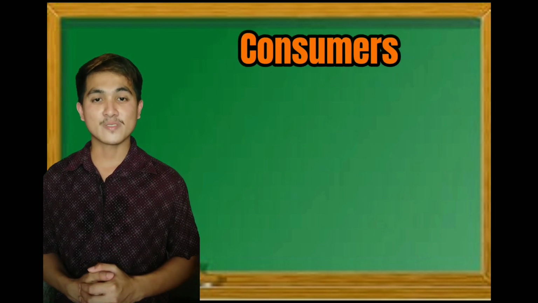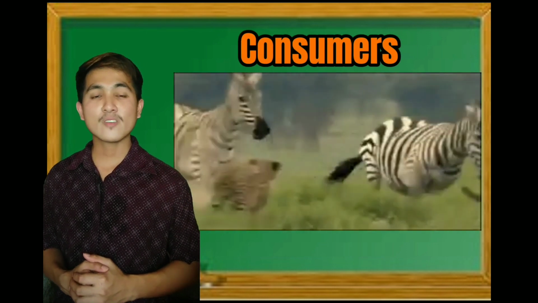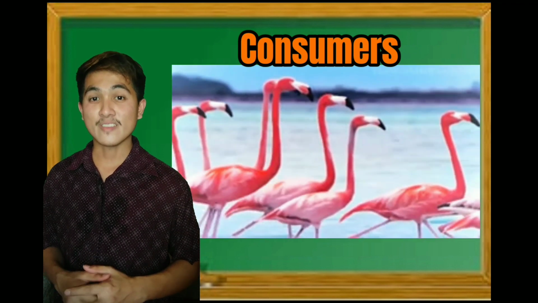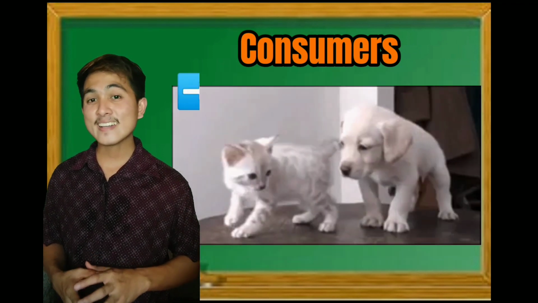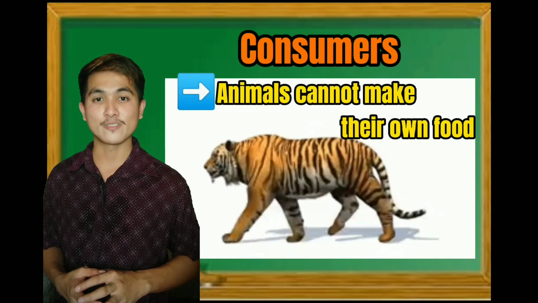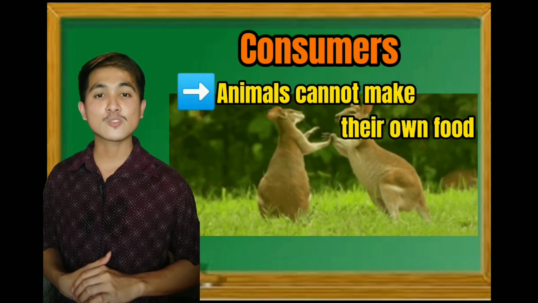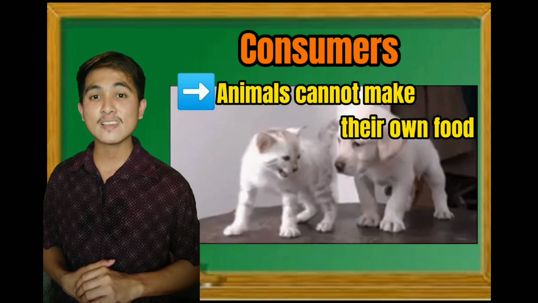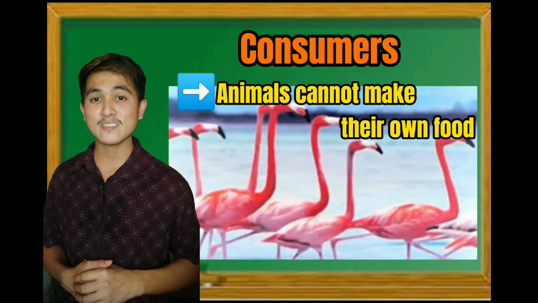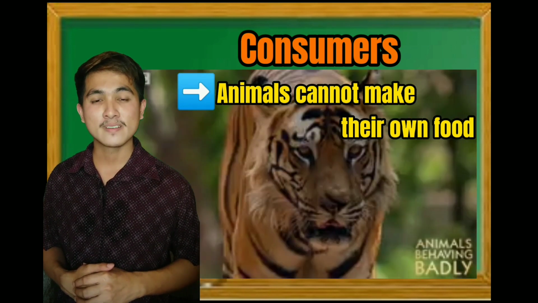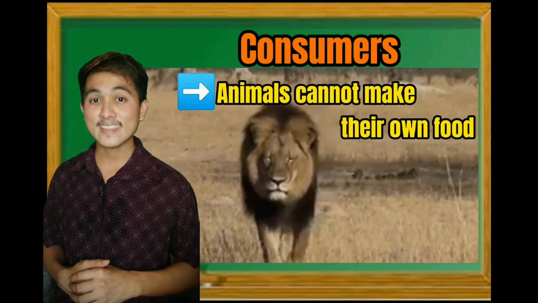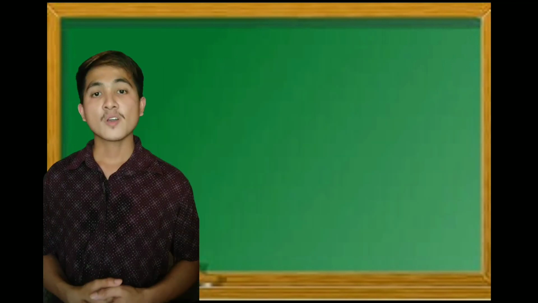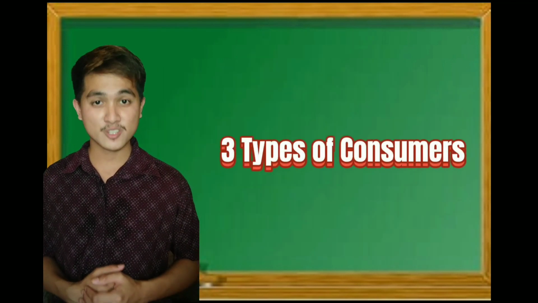Next is consumers. Animals are called consumers. This is because they cannot make their own food, so they need to consume or eat plants and or animals. For example, tiger and lion. We have 3 types of consumers.